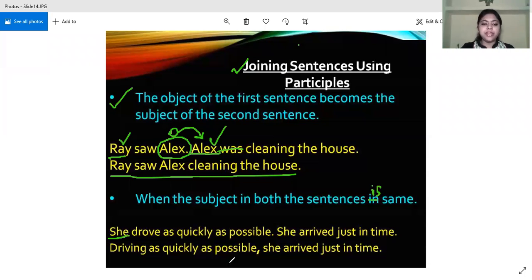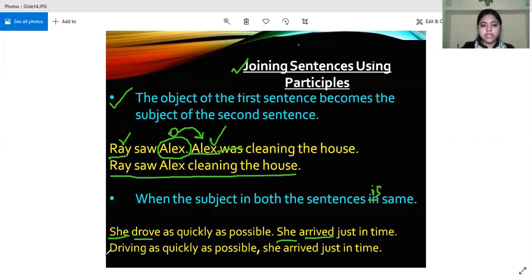So she and she. Let us see how we do it. When such sentences are given, we convert one of the finite verbs into a participle. Two finite verbs are given, drove and arrived.